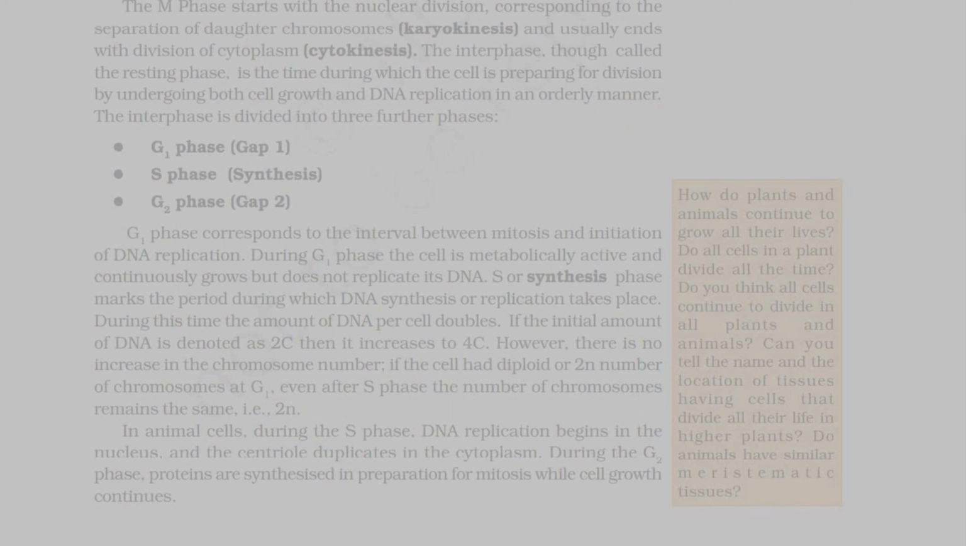The M phase starts with the nuclear division, corresponding to the separation of daughter chromosomes, karyokinesis, and usually ends with division of cytoplasm, cytokinesis. The interphase, though called the resting phase, is the time during which the cell is preparing for division by undergoing both cell growth and DNA replication in an orderly manner. The interphase is divided into three further phases. G1 phase, gap 1. S phase, synthesis. G2 phase, gap 2.